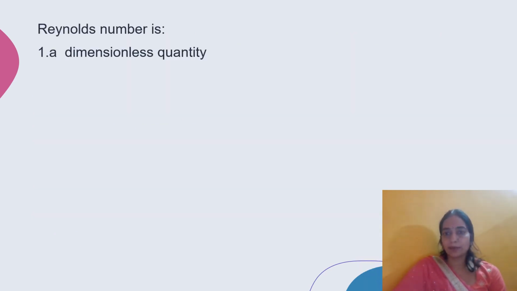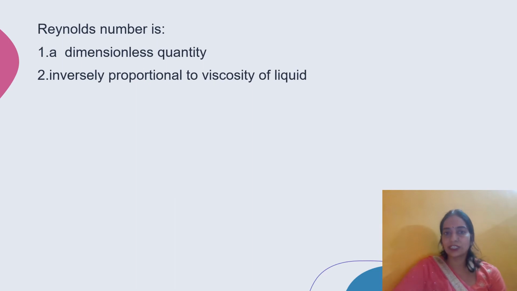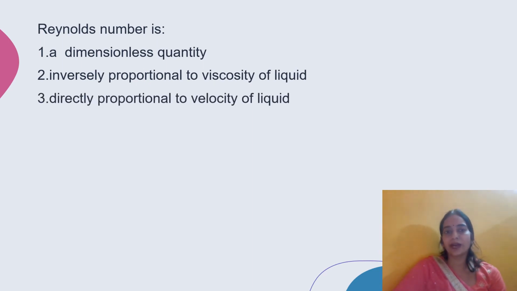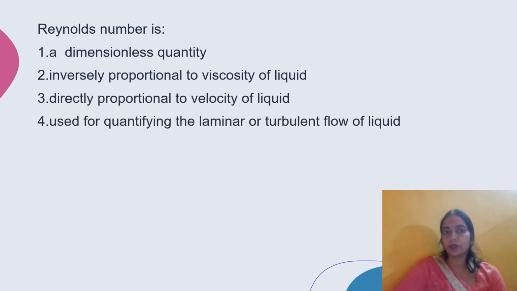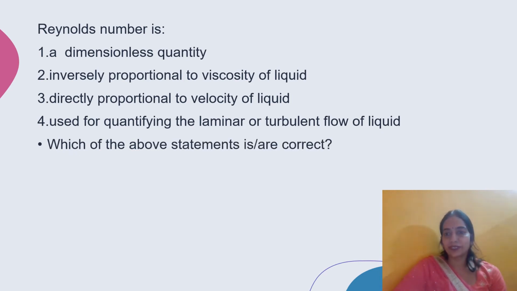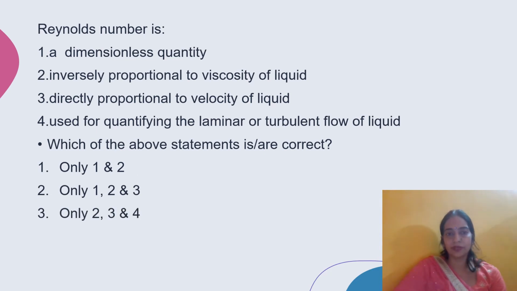Reynolds number is a dimensionless quantity, inversely proportional to viscosity of liquid, directly proportional to velocity, used for quantifying laminar and turbulent flow of liquid. So which of the above statements is correct? Only 1 and 2, only 1, 2 and 3, only 2, 3 and 4, 1, 2, 3 and 4. All options are correct.